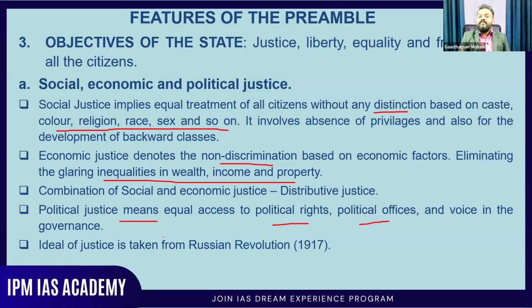I'm just going fast because I'm pretty sure that you know these concepts. I'm just reiterating them for you, as a revision. So political justice means how the rights are enjoyed by the citizens in political aspects, then their access to political offices and their voice in the governance process. All these indicate political justice.